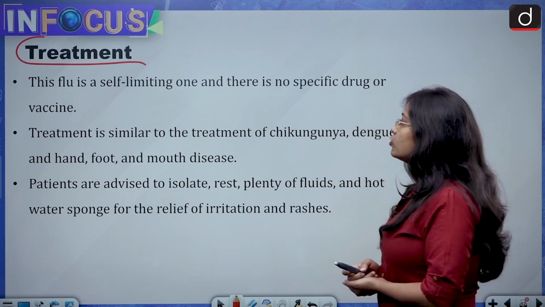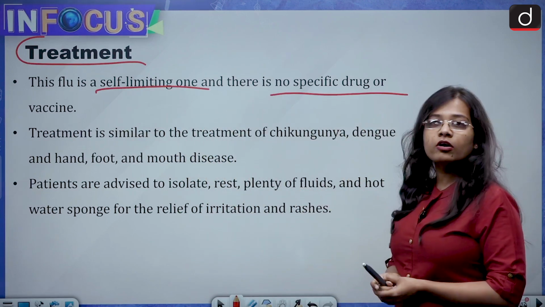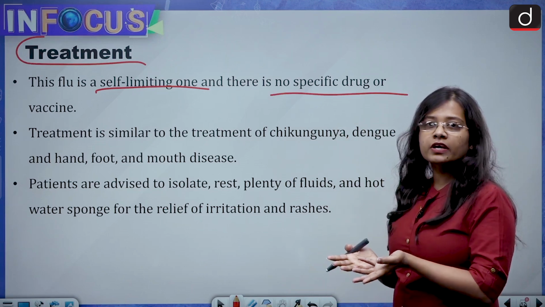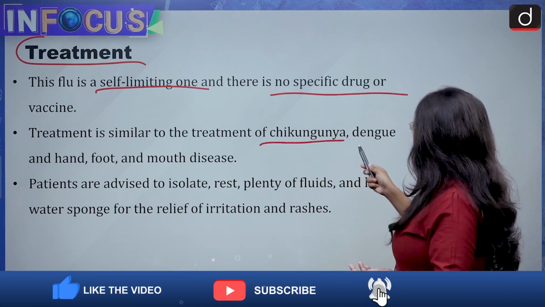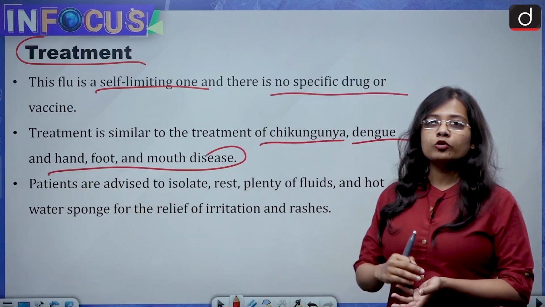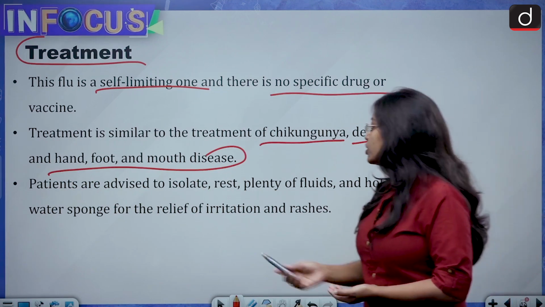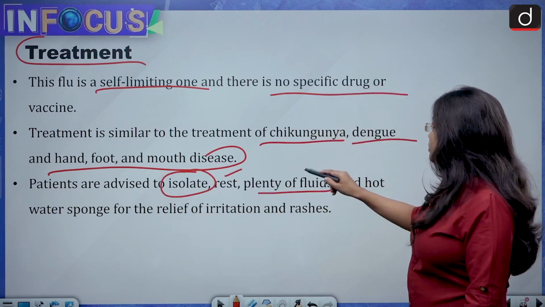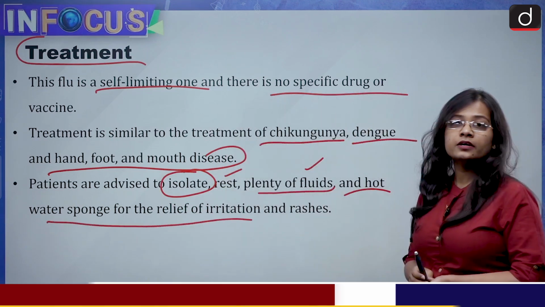That is, the tomato flu is a self-limiting flu and there is no specific drug or vaccine. Only for tomato flu, till now there is no specific drug or vaccine in the market, but treatment is similar to the treatment of chikungunya, dengue and hand, foot and mouth disease, because they are almost similar in nature. And then the patients are also advised to isolate themselves, take proper rest and take proper fluid, and then hot water sponge for the relief of irritation and rashes.